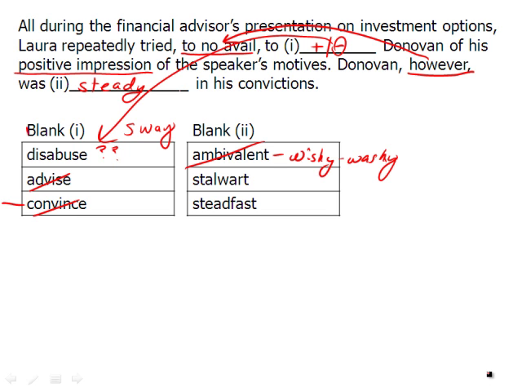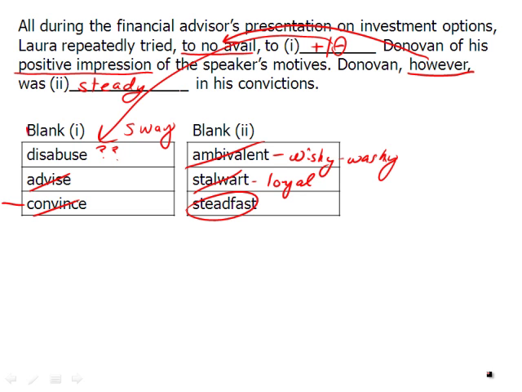Stalwart. If you're stalwart, you're sort of loyal, in terms of a friend. You stand by someone's side. Well, we're not necessarily saying he's stalwart or loyal in his convictions, but he's constant or steady, which is what steadfast means. So we got that answer choice, and now we can go back to the first blank, where we have disabuse.